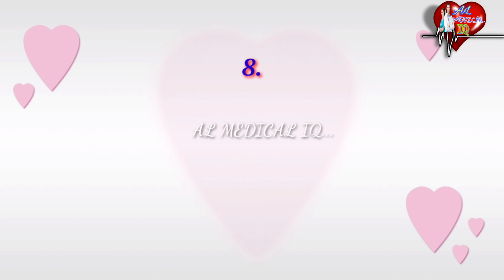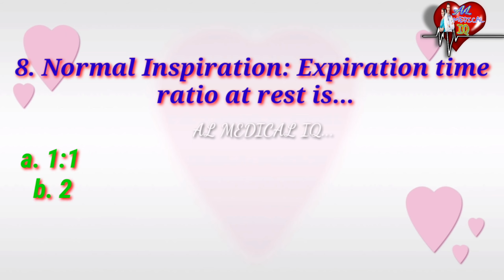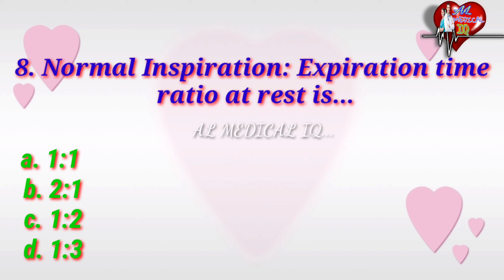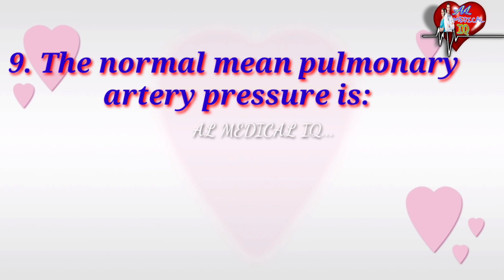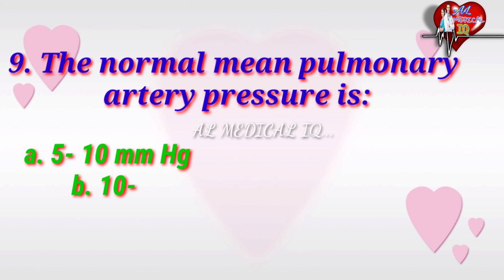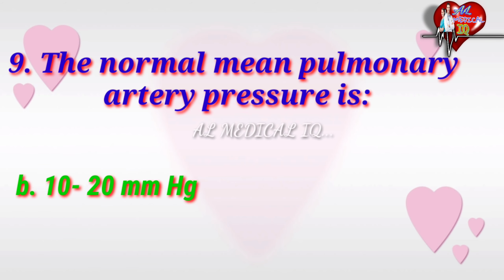Next question. Normal inspiration expiration time ratio at rest is, options are 1:1, 2:1, 1:2, 1:3. The correct answer is 1:2. Next question. The normal mean pulmonary artery pressure is 5 to 10 mmHg, 10 to 20 mmHg, 20 to 30 mmHg, 30 to 40 mmHg. The correct answer is 10 to 20 mmHg.